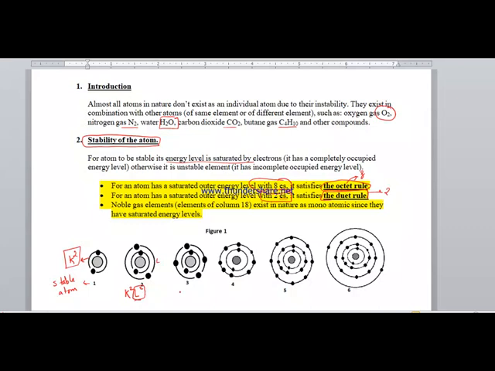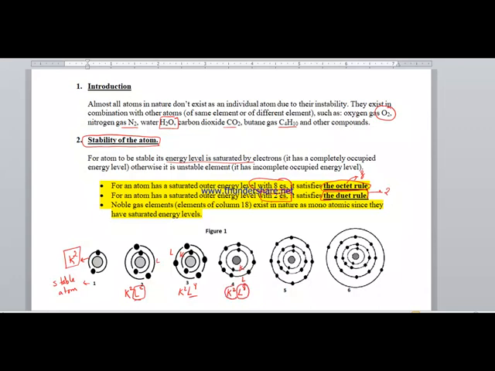Also for atom 3, we have K2 in the first energy level K, and in L we have 4 electrons. Also, this outer energy level is not completed or saturated by 8 electrons. For atom 4, we have K level and L. K is 2, and L is 1, 2, 3, 4, 5, 6, 7, 8.